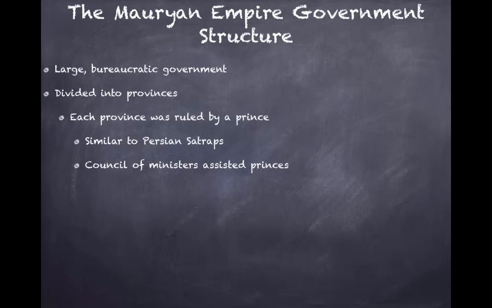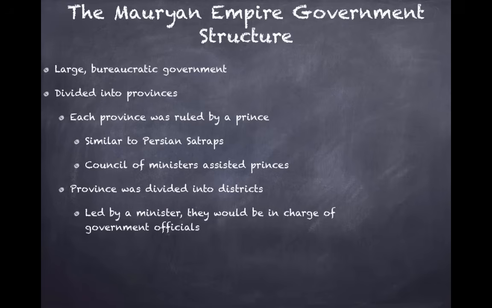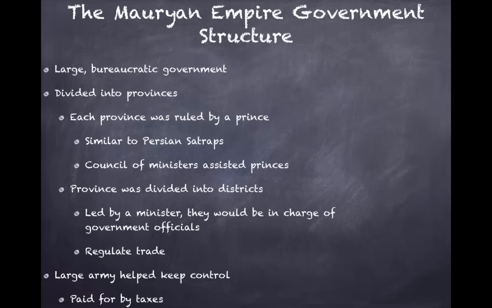Now, a council of ministers assisted the princes in their administration of the government, and a province was further divided into districts, and they were led by a minister, and they would be in charge of government officials within that province, and they would be in charge of regulating trade as well. And a large army helped keep control of this empire. Very important to know, a lot of these empires have very strong armies to help keep control and regulate its affairs. And this large army is paid for by taxes. So we'll see a lot of taxes are being paid to help this large bureaucratic government.